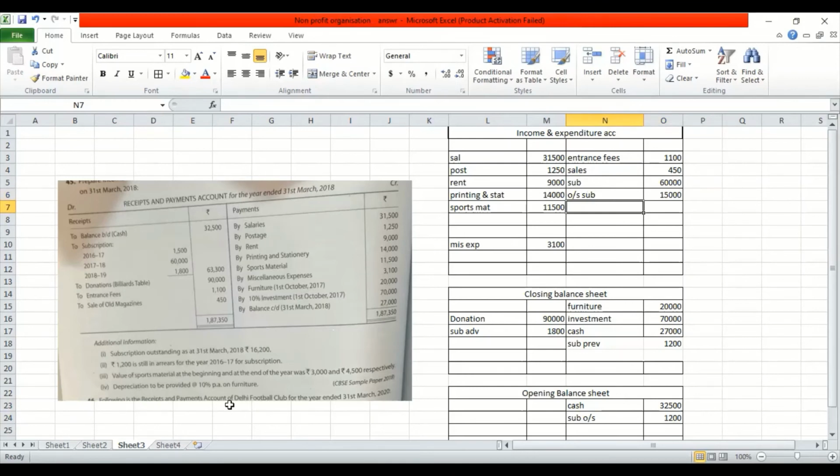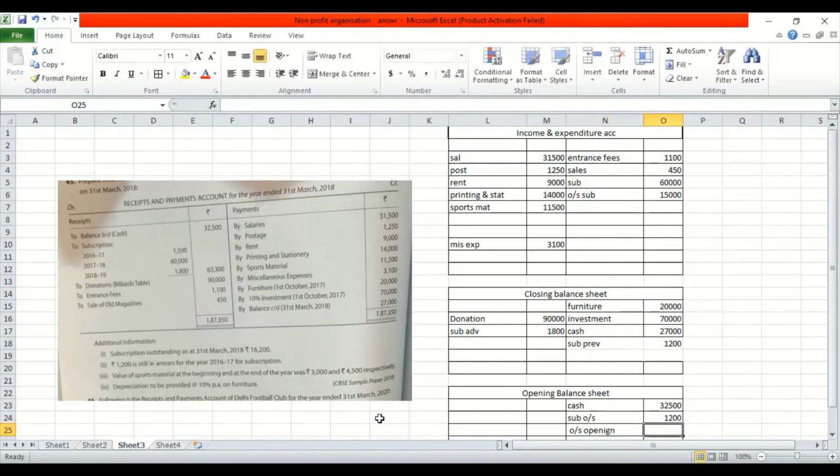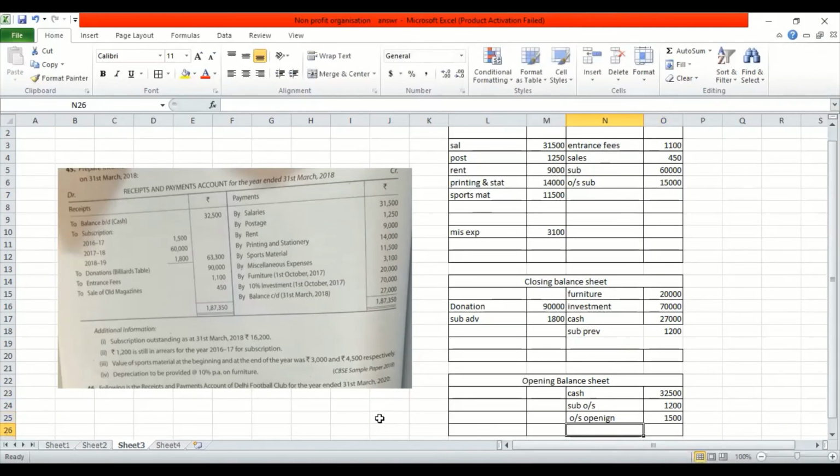Now, because the word "still" has come, still outstanding, no? So that is opening. So this 1,200 would be posted where? In the opening balance sheet. So you will be adding outstanding, so that is 1,500. All right, so this is where the keyword "still" comes into picture. So the crucial part of subscription has been done.